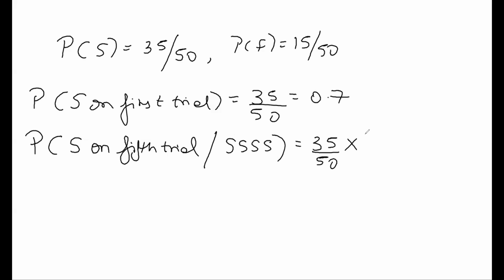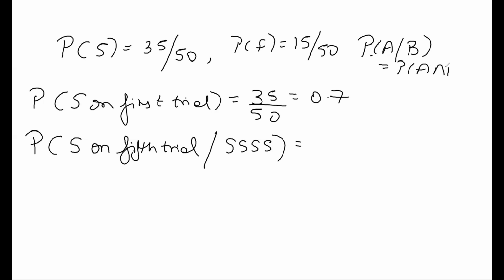Let me tell you how I will solve this probability. All of you know what's the probability of A given B? Probability of A given B is probability of A intersection B upon probability of B. All of us know this formula.